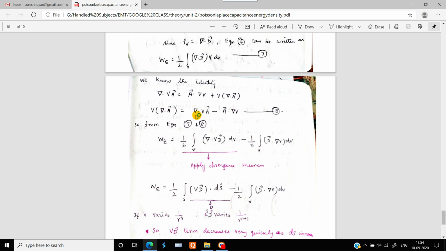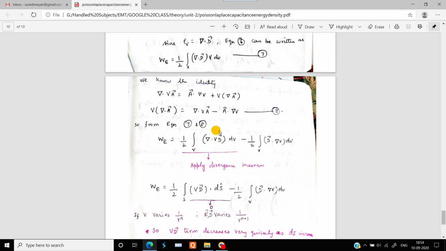How we can write this equation is by making this particular scalar term as V here. The D vector is going to be the A vector as we have here. So if you replace these two terms, then we will be getting this particular equation. That is easy to understand, so you can follow.